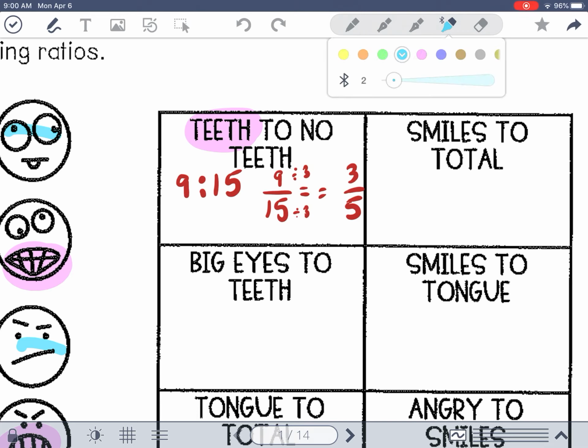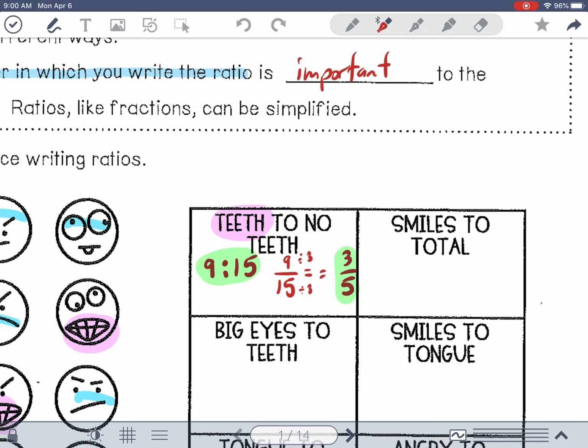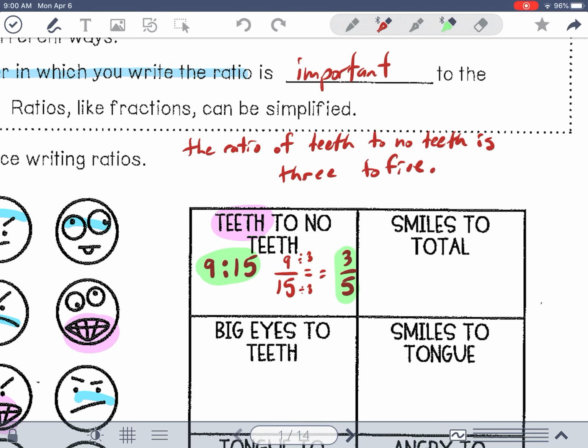All right, and so if you'll remember, you can write it with a colon. That's the first way. Then you can write it as a fraction. But the other way would be to write it as a sentence. You can say the ratio of teeth to no teeth is 3 to 5. Okay, those are the 3 different ways that you can write a ratio.